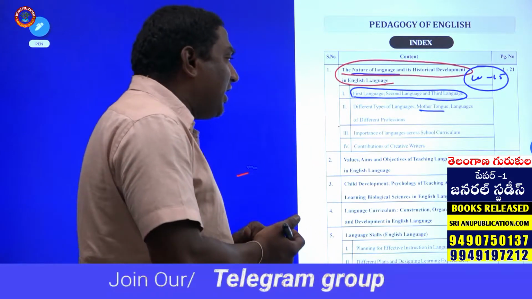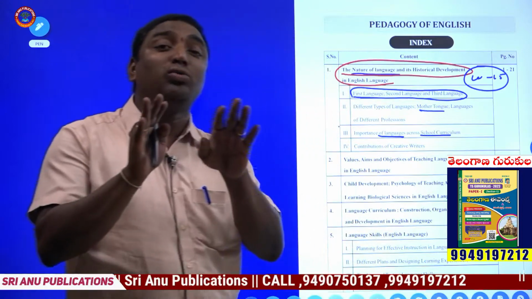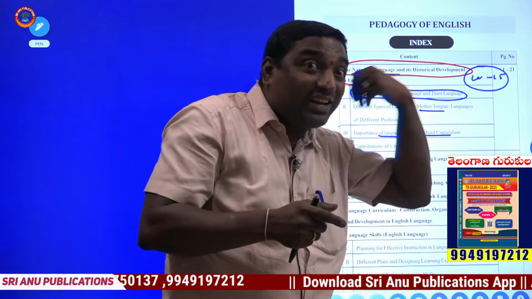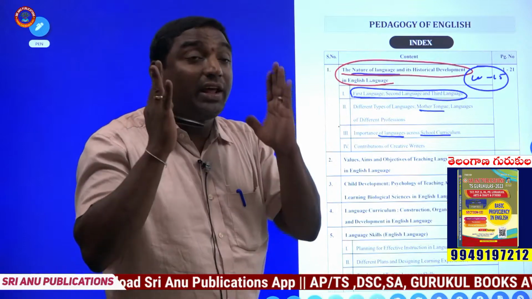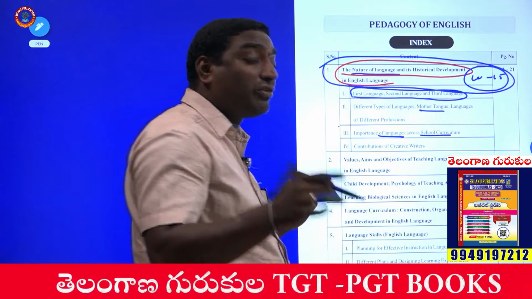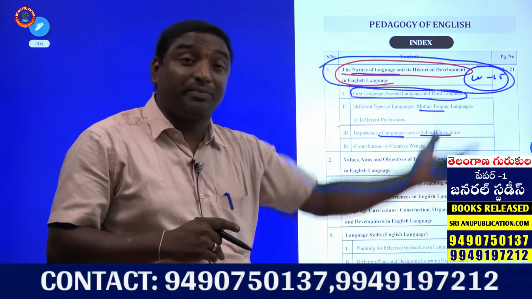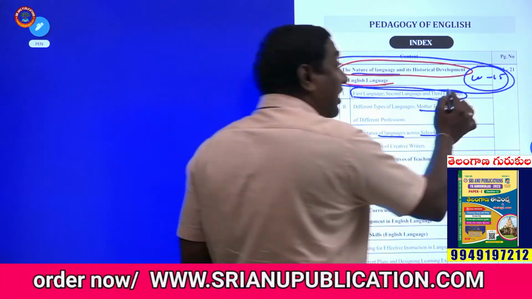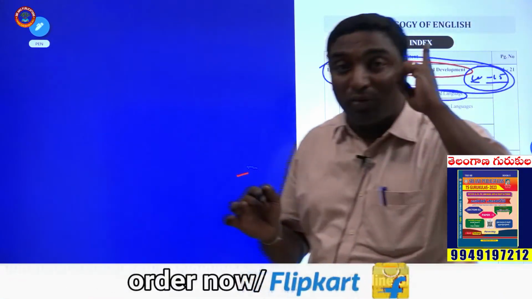Coming to third element, importance of English language, importance of languages across school curriculum. How the languages are linked to school curriculum. How it is derived, how it is developed, how many questions are asked. These students, remember, this chapter is very, very important chapter. Even in 2018 DSC, the examination conducted by Telangana government, this chapter covers nearly 10 to 15 questions, students. That is why this is an important element, this is an important chapter.